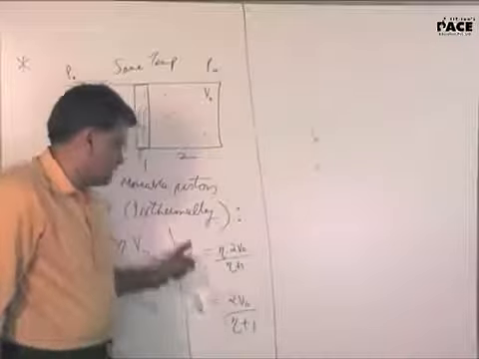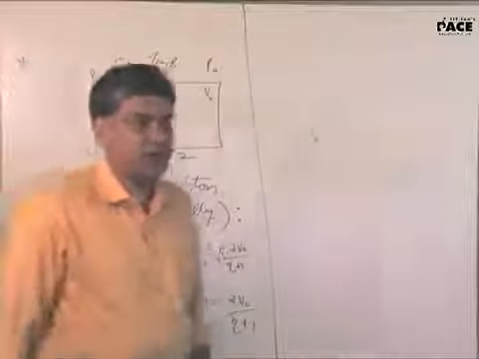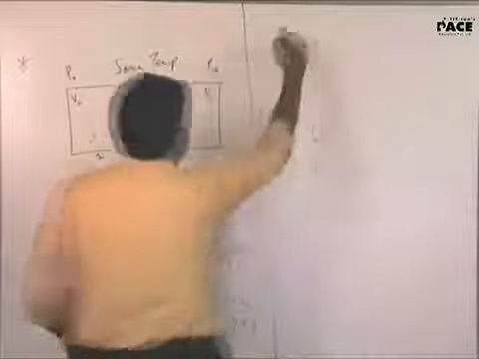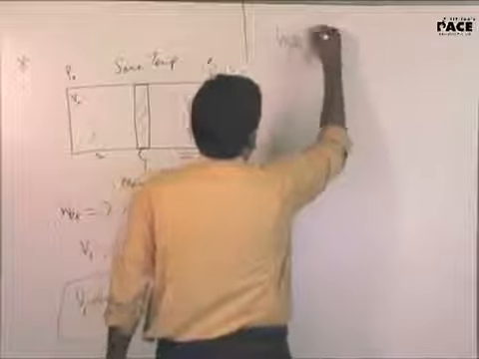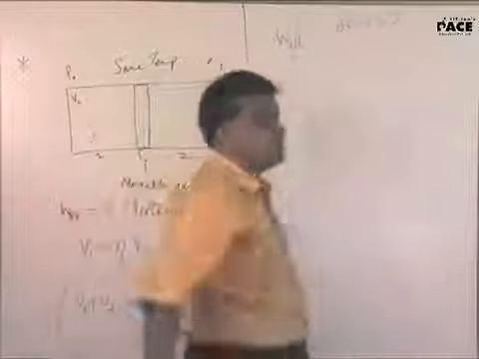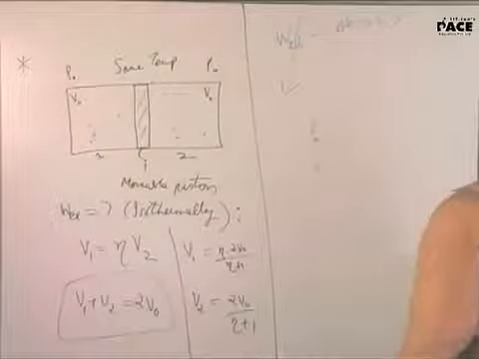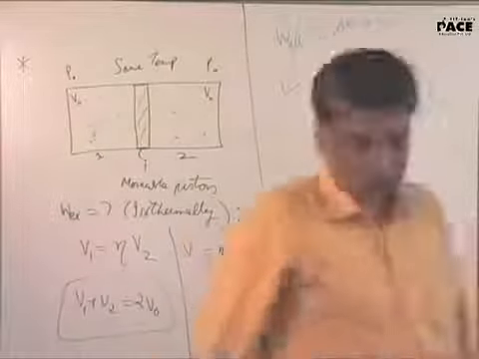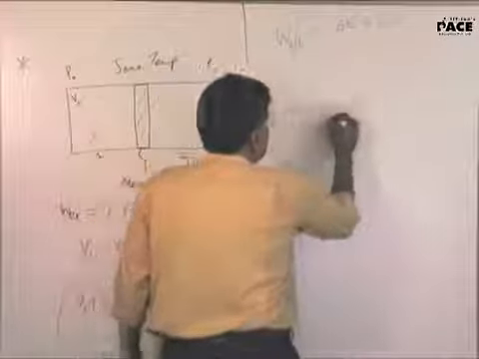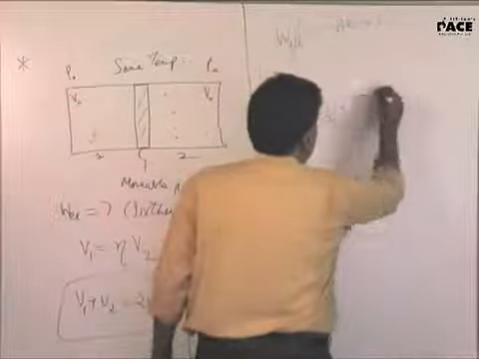We'll use these values finally because V1, V2 is not given in the question. It's just a way of writing. So, similar to what we had done last time, we say work done by all the forces equals delta K, which is equal to 0. Who all are doing work on this piston? Gas 1, gas 2 and external. You've got gas 1, gas 2 and the external work to be done.